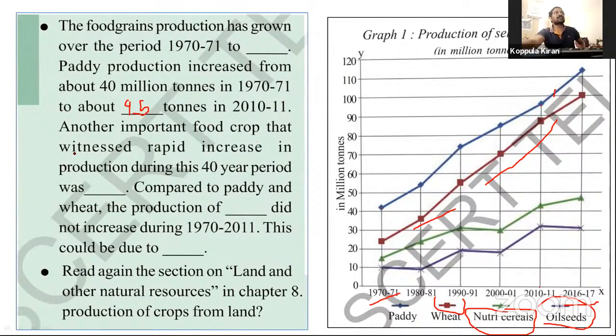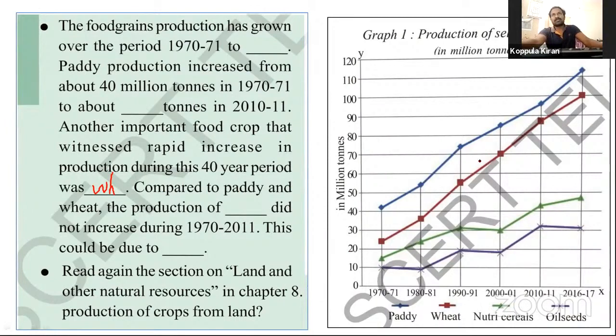Another important food crop that witnessed rapid increase in production during this 40-year period. See this, 1970 to 2011. This is the 40-year period. Next, another food grain rapidly increased, that is wheat. Wheat is the answer. Next, compare it to paddy and wheat.